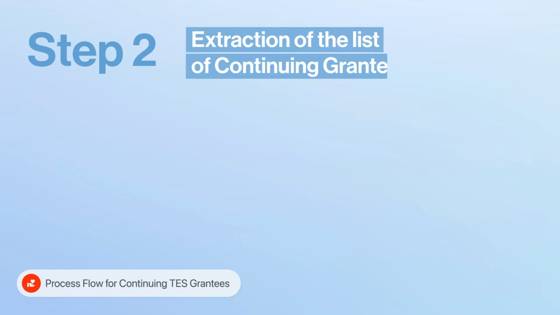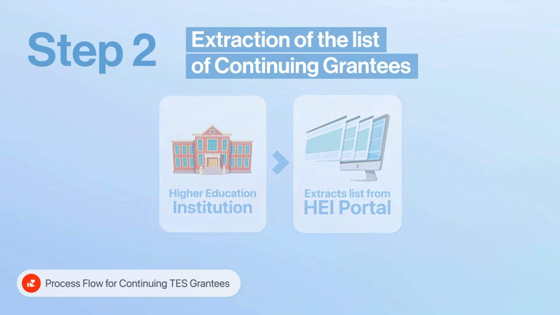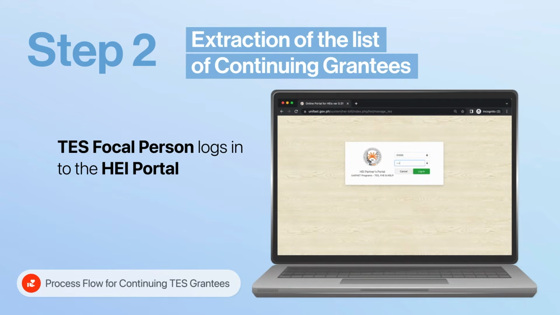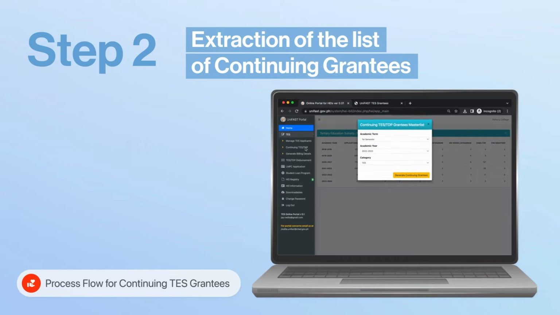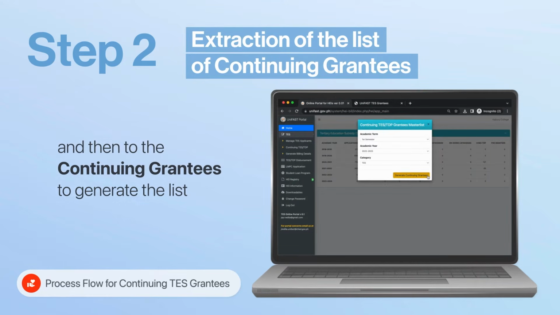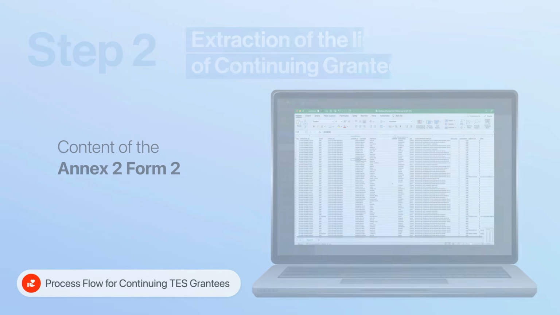Step 2. The HEI extracts the list of continuing TES grantees from the HEI portal. The TES focal person logs into the HEI portal. Proceed to the menu bar. Click the TES button and then the continuing grantees to generate the list. This will be the content in our Annex 2 Form 2.